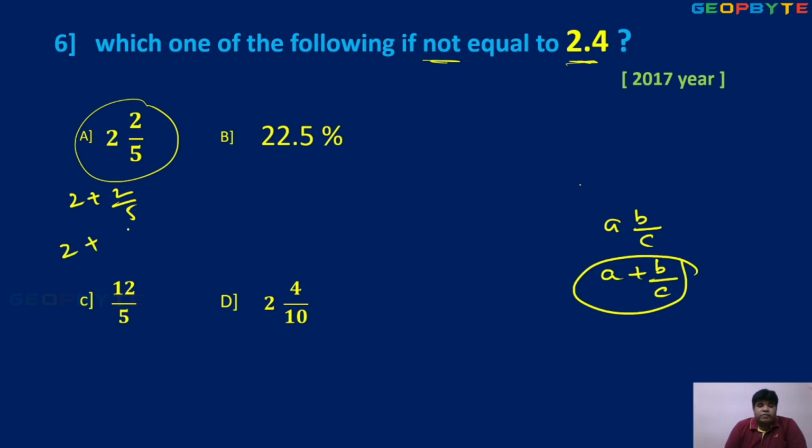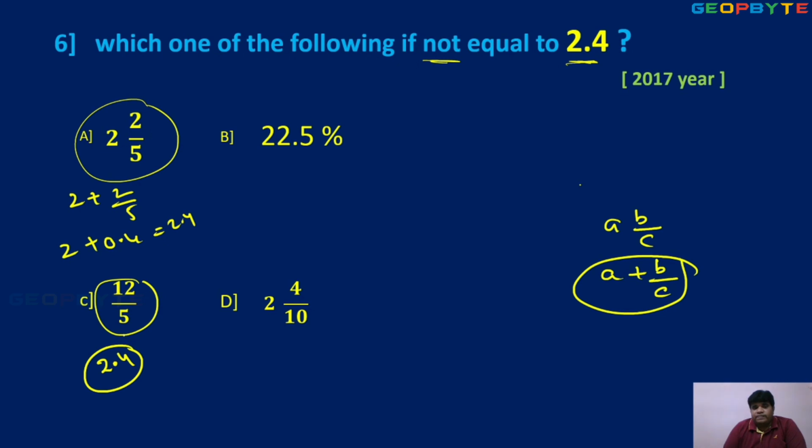2 is not divisible by 5, so you put 0.4. Then the answer is 2.4, which is equal to 2.4. This is actually a right answer, but the requirement is not equal. Now this 12 by 5, what is the logic again? 5 2s are 10. Okay, 2.4.